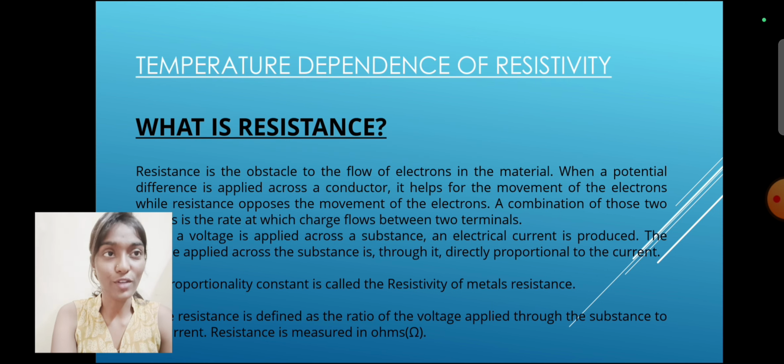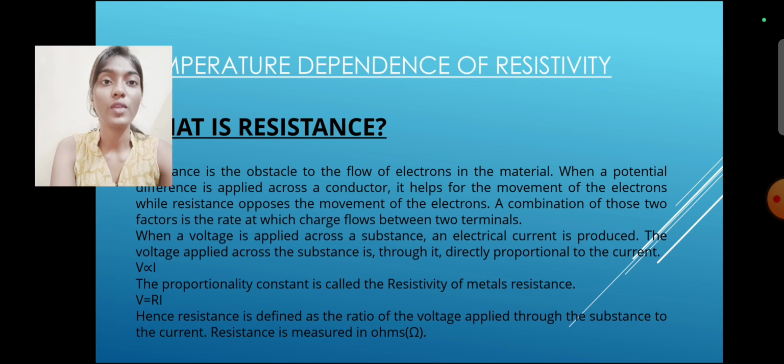Temperature dependence of resistivity. What is resistance? Resistance is the obstacle to the flow of electrons in the material when a potential difference is applied across a conductor. The potential difference helps the movement of the electrons while resistance opposes the movement of the electrons. A combination of those two factors is the rate at which charge flows between two terminals.